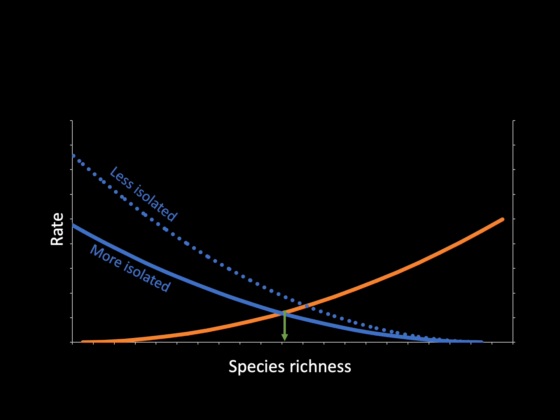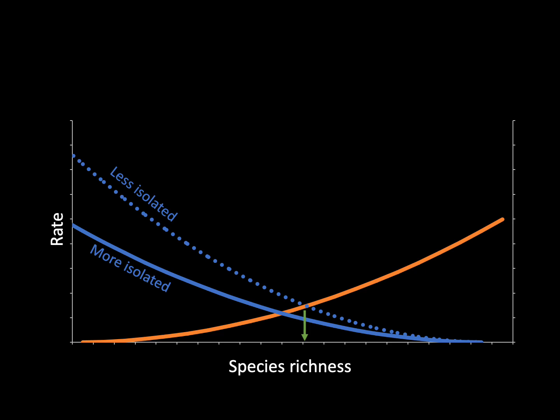Less isolated islands also have a lower extinction rate. This is because an individual species will have a lower potential for extinction when there's more frequent dispersal by individuals of that species from the mainland to the island. In other words, a declining population on an island can be rescued by new individuals dispersing to that island from the mainland. Therefore, when we compare a more isolated island to a less isolated island, we see that the intersection of the colonization and the extinction curves occurs at higher species richness values.